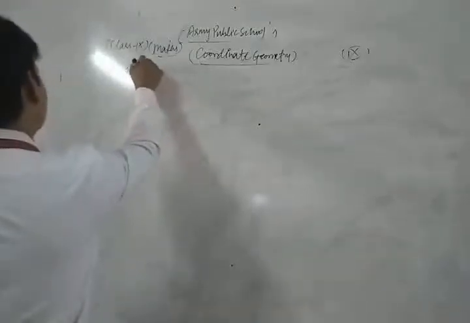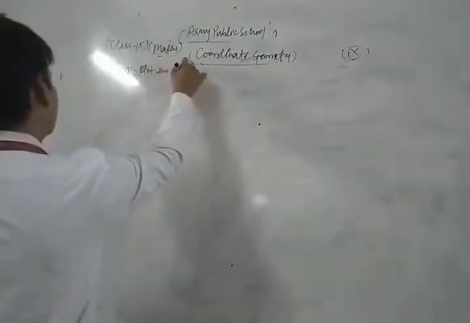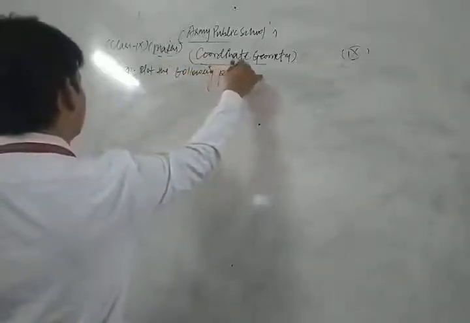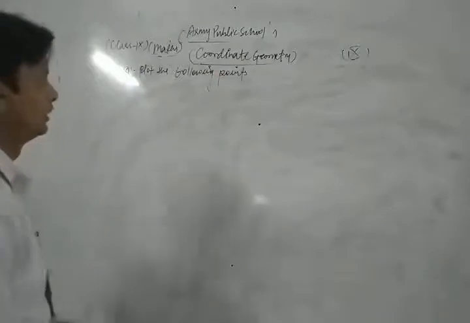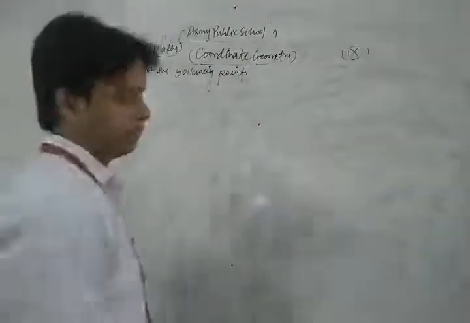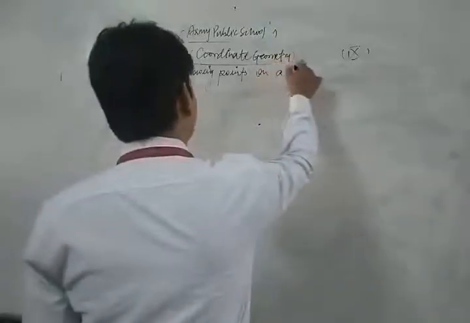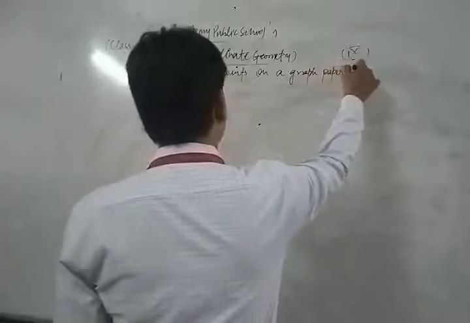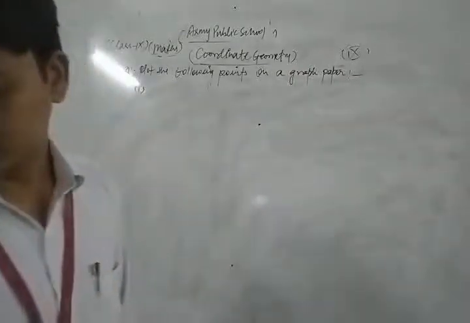Here the question is: plot the following points on a graph paper. The first part of this question is (3, 4).